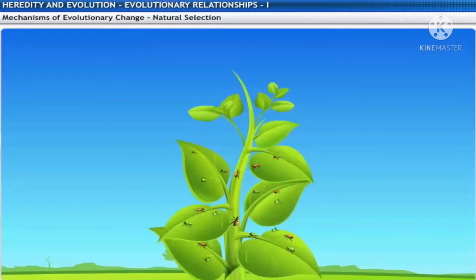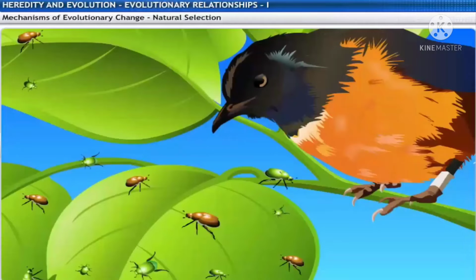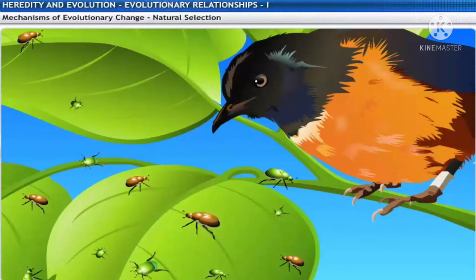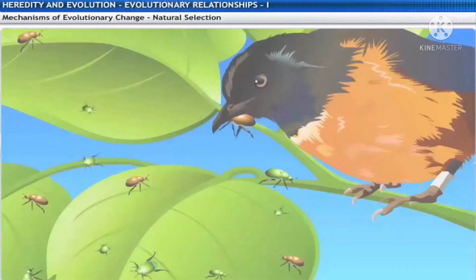Let's consider a slightly different situation. A population of green and brown beetles is crawling on the leaves of a bush when a bird appears. Brown beetles are more visible on the bushes than green beetles, so the bird is more likely to feed on them.